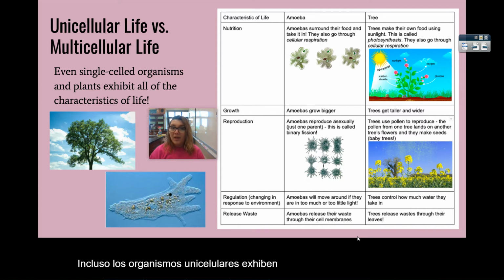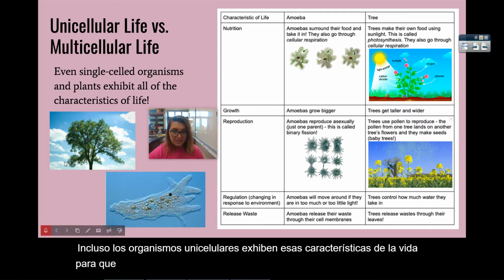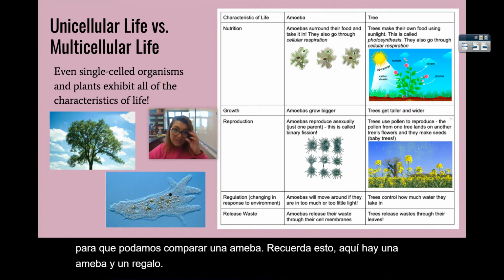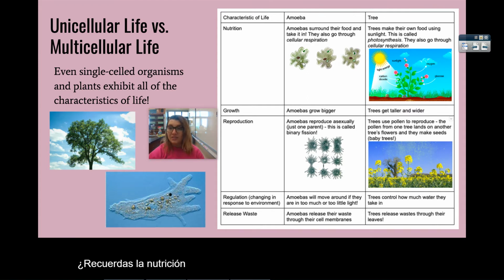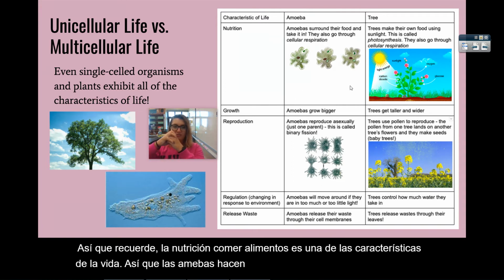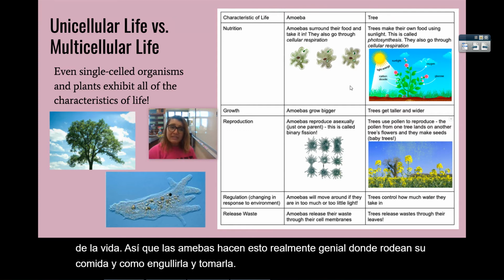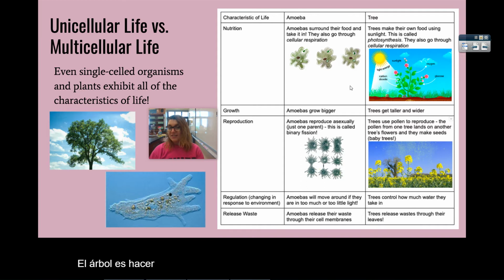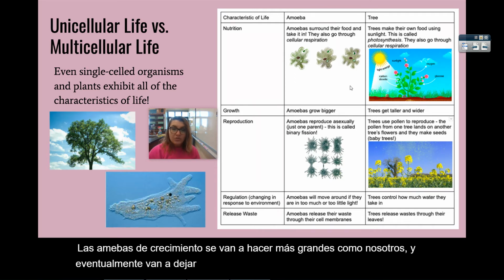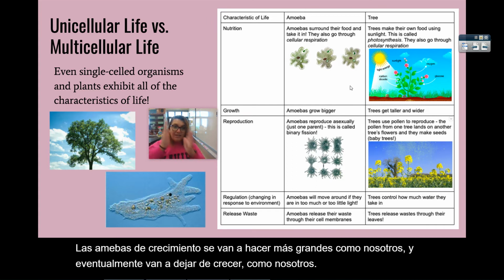So we can compare an amoeba, remember this right here is an amoeba, and a tree. Remember, nutrition, eating food, is one of the characteristics of life. Amoebas do this really cool thing where they surround their food and engulf it and take it in. Trees make their own food through photosynthesis. Growth: amoebas are going to get bigger just like we do, and then eventually they're going to stop growing just like we do. Trees grow taller and wider.